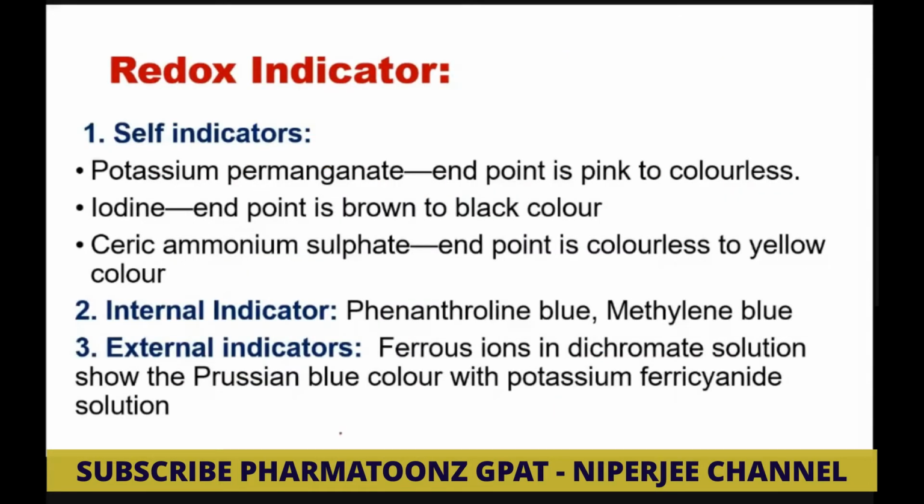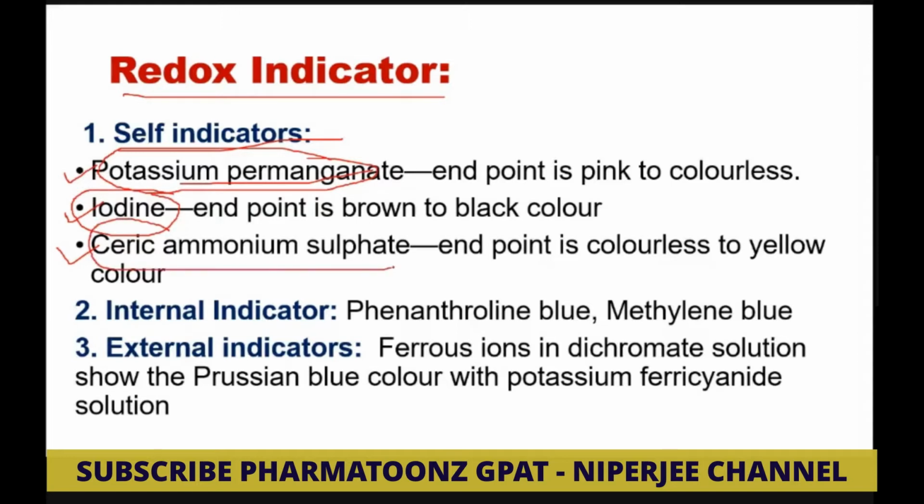Now in redox titration, which indicators are used? Self indicator. I think you have studied many techniques like potassium permanganate, iodine, and ferric ammonium sulfate. This is called permanganometry, where KMnO4 is used as a titrant. Iodimetry, where iodine is used as a titrant, and cerimetry titrations we'll discuss later on, where ferric ammonium sulfate is used as a titrant. These three are called self indicators, so when we use these as a titrant, there is no need to add any indicator.